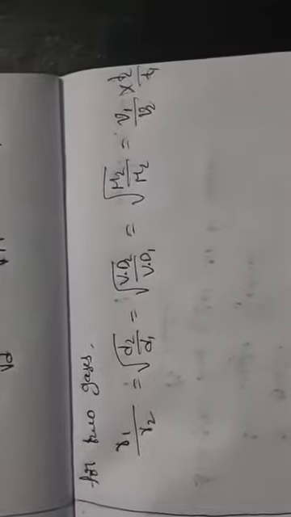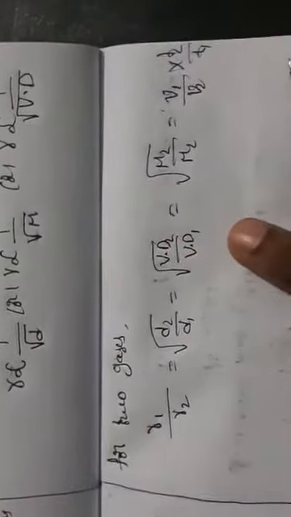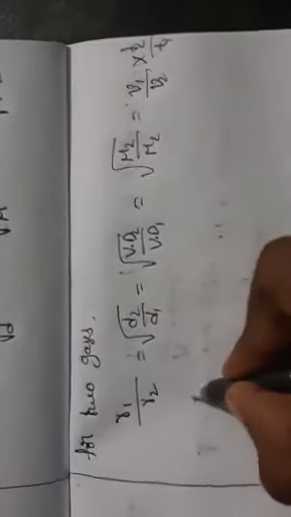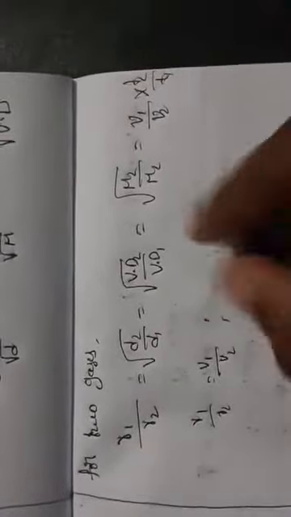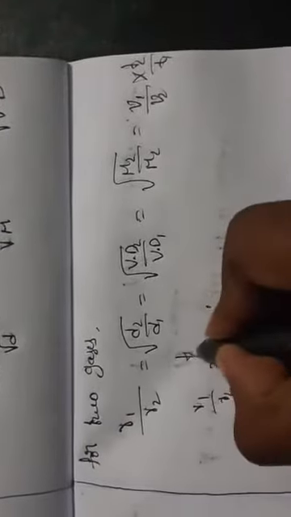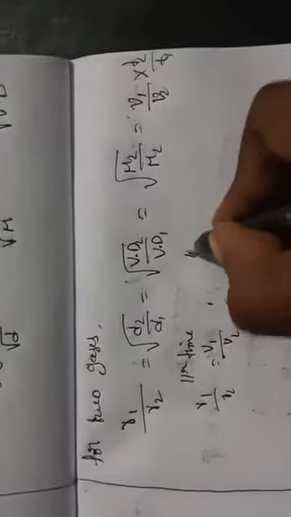Rate of diffusion is volume per time. So at similar conditions of temperature and pressure, if the time of diffusion is the same for two different gases, then R1 by R2 equals V1 by V2. And if there is equal volume, that is for similar volume.